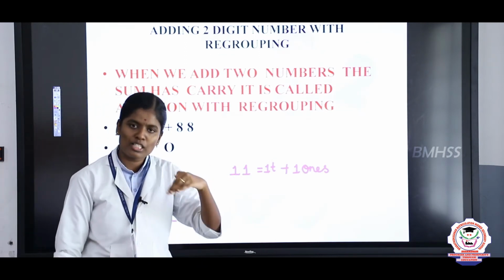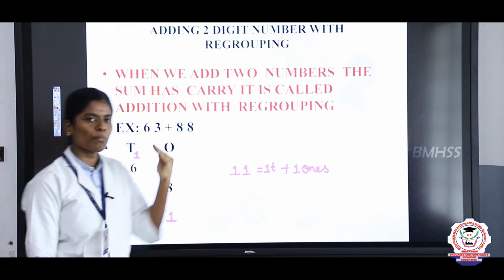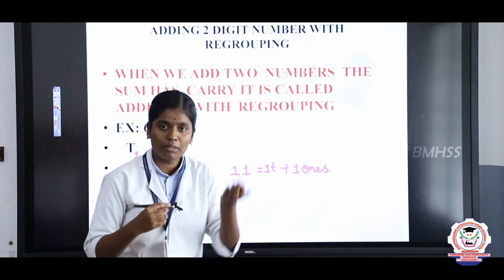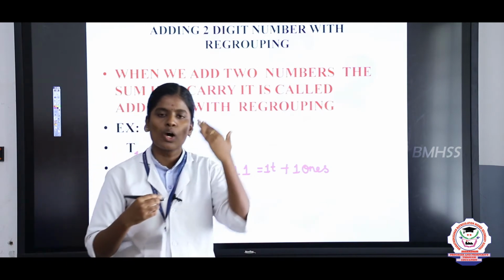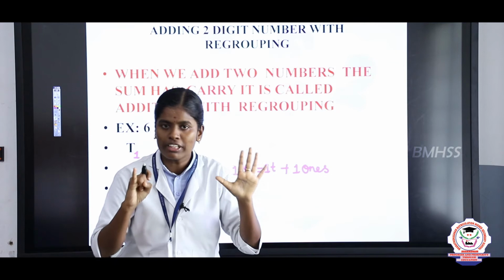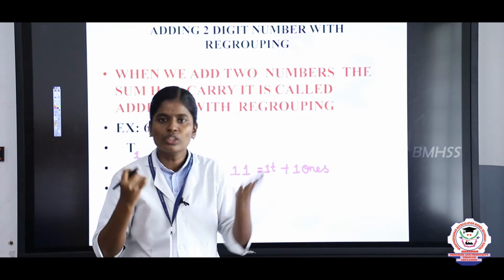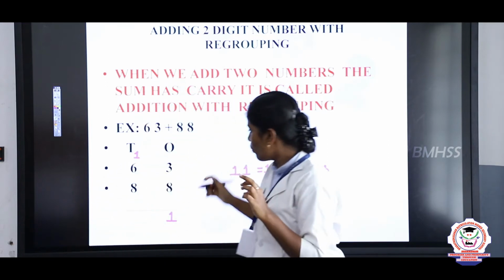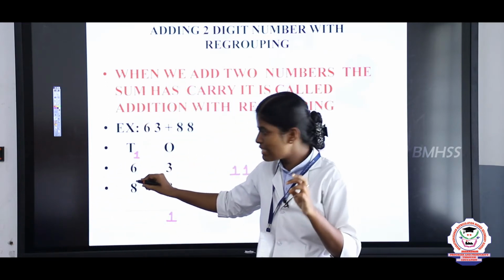Next you take the tens place value. What is the tens place value? 1 plus 6 plus 8 tens. 1 in the mind, 6 in the finger. 1 after, 2, 3, 4, 5, 6, 7. You got 7 as the answer.